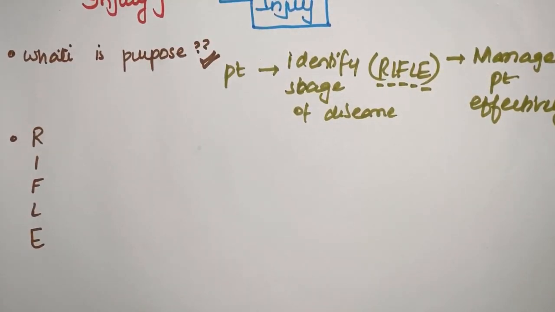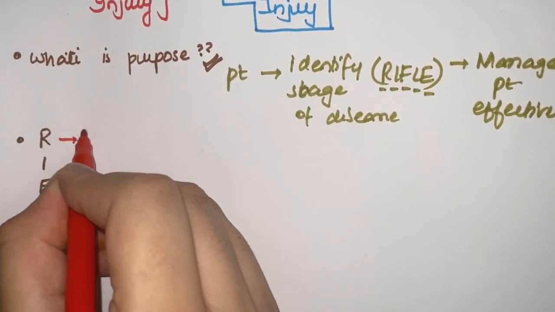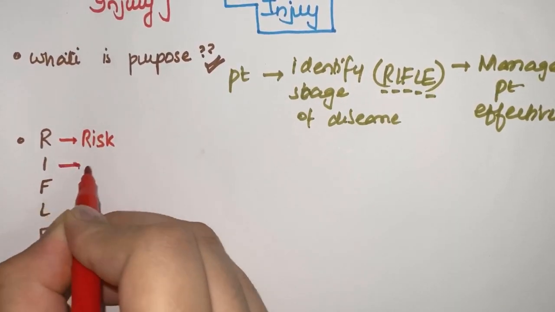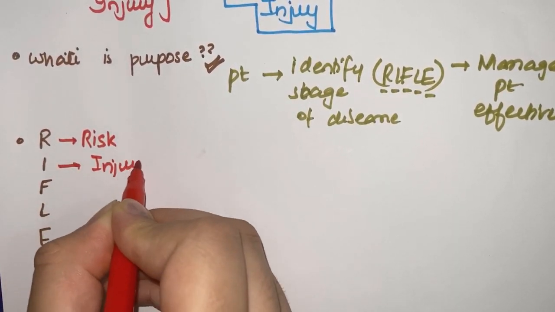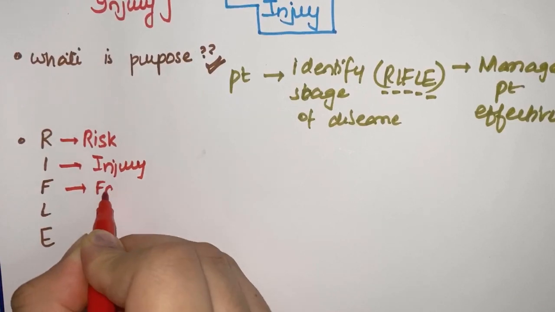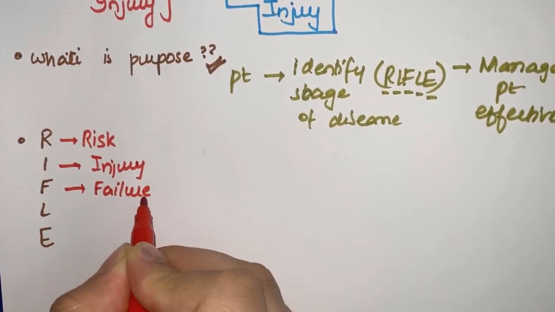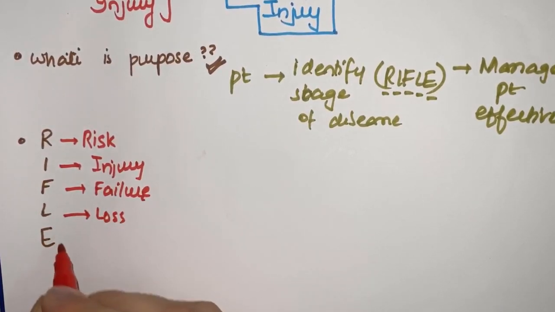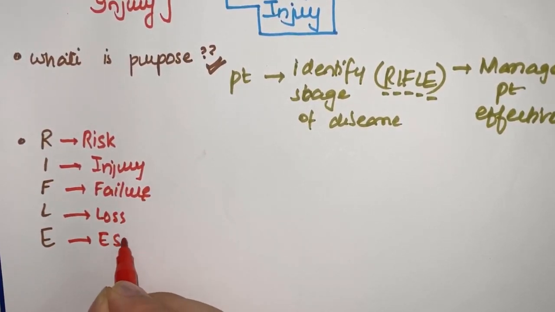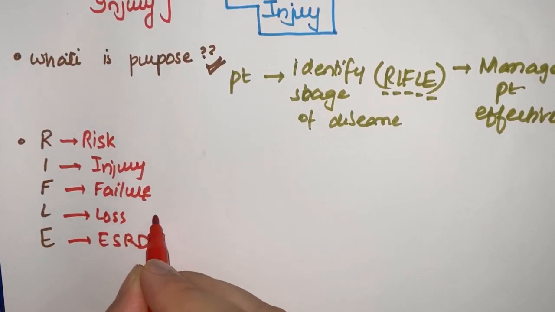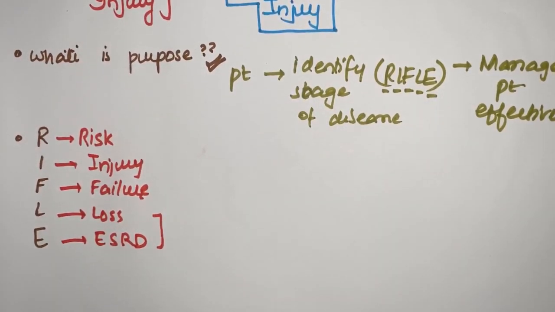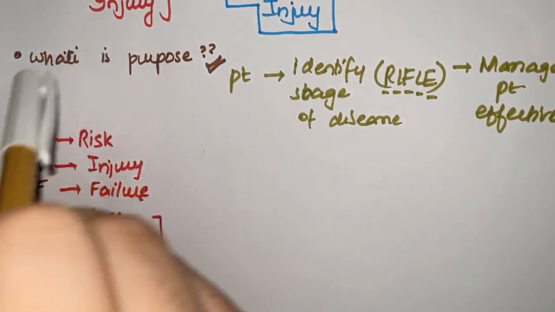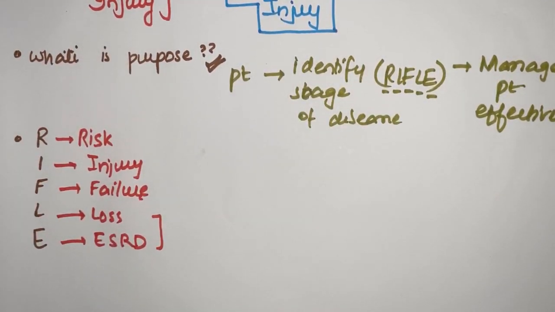Now you tell me, what is risk? R is for risk, I is for injury, F is for failure. Now failure is starting to occur because injury has progressed. L is for loss, and E for end stage renal disease. These two are basically the stage where there is complete loss of function. Now how we will differentiate these stages is basically the RIFLE criteria.